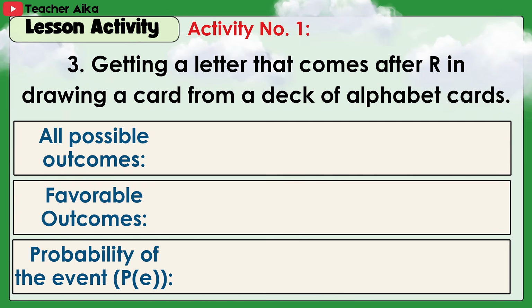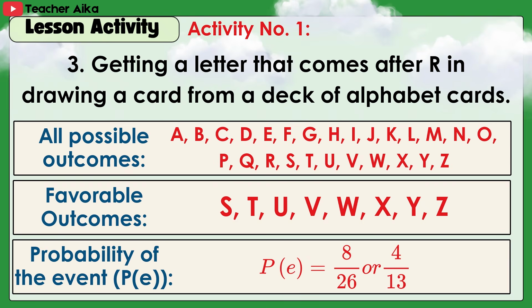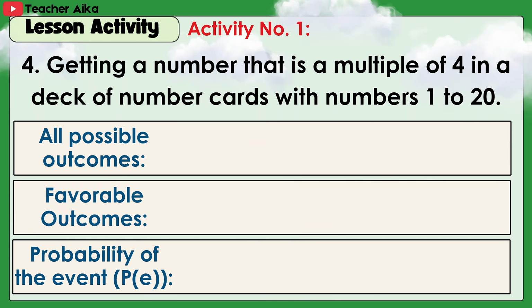3. Getting a letter that comes after R in drawing a card from a deck of alphabet cards. Answer: A to Z; favorable outcomes S, T, U, V, W, X, Y, and Z. Probability of the event: 8/26 or 4/13. 4.